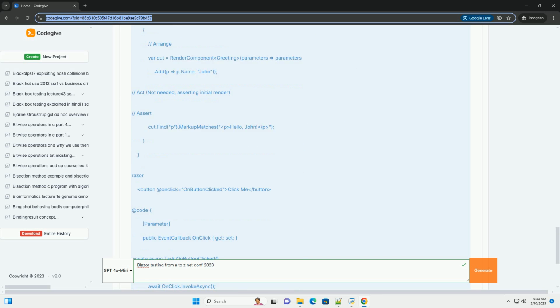Context providers and JavaScript interop mocking. Blazor components often rely on context providers, for example NavigationManager, HttpClient, and JavaScript interop. You can mock these dependencies using bUnit's Services collection. Mocking the NavigationManager. Mocking JavaScript interop.